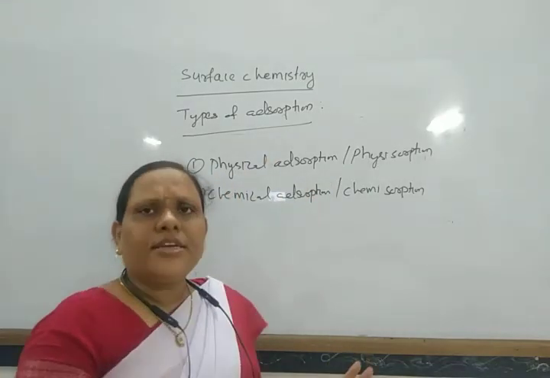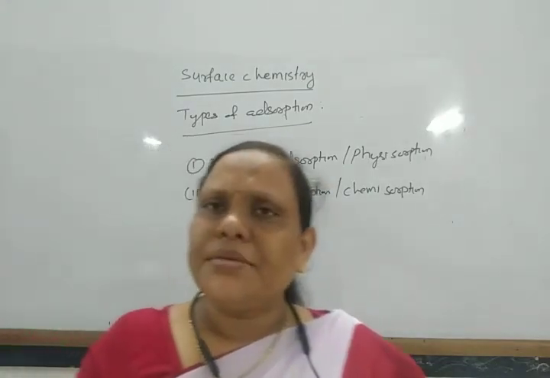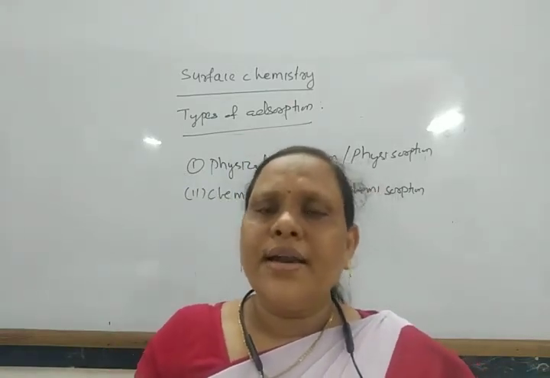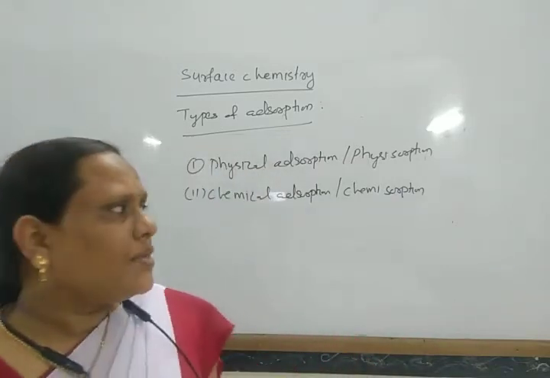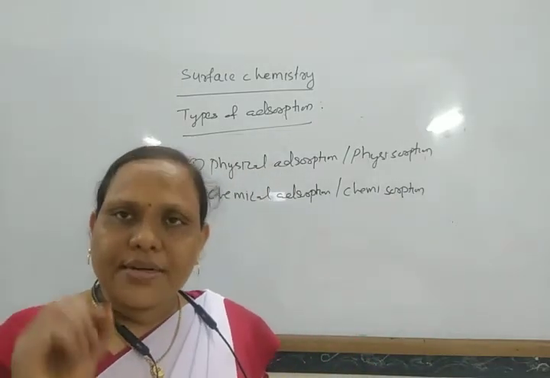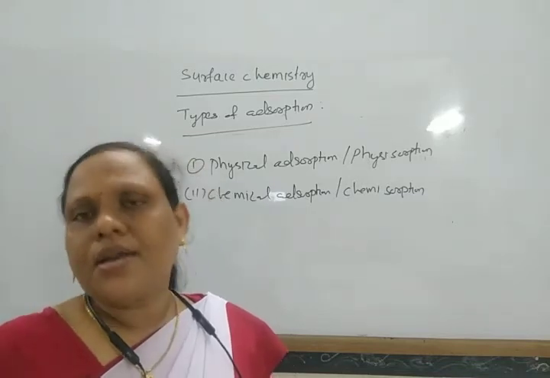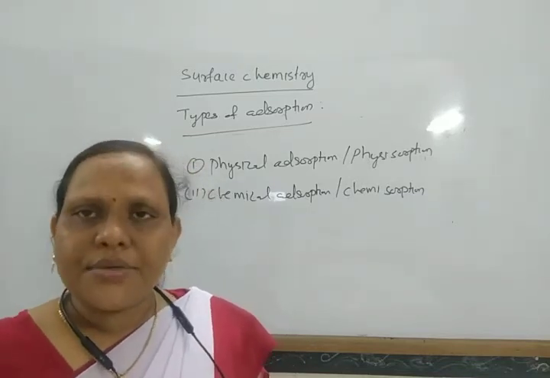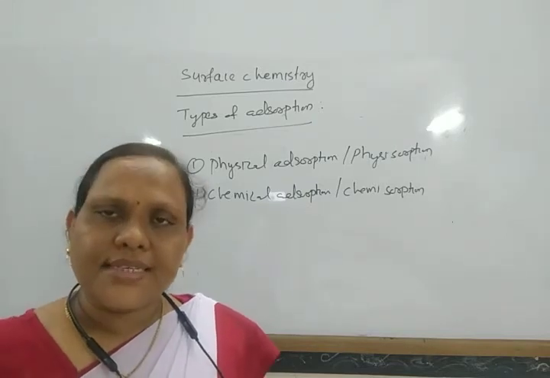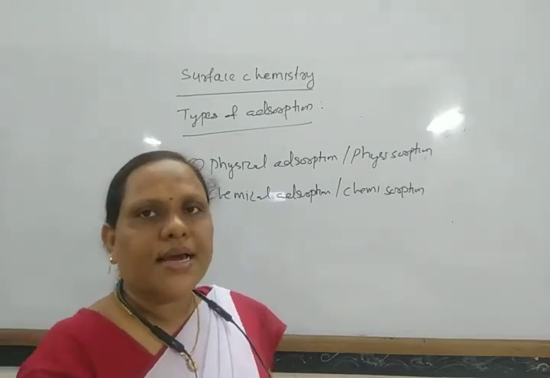So these are some differences between physical adsorption and chemical adsorption, and what their natures are. Okay, so now let us discuss some characteristics of physical adsorption and chemical adsorption, and that also gives the difference between them.